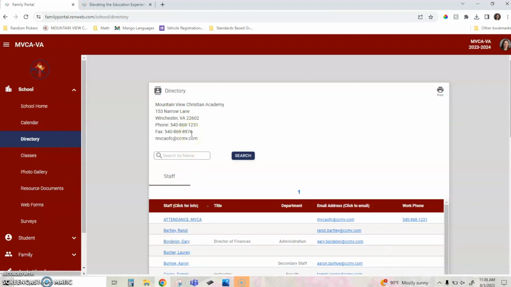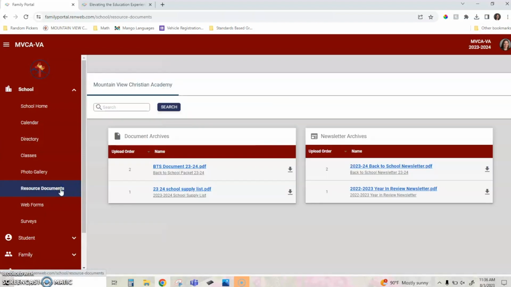We also have the school's phone number and school email as well, in case you need to get in touch with the school to let us know about absences or any changes regarding your student. Under resource documents, you'll see some important documents that have been emailed to you, but maybe you can't find the email. This is a great place to go back and find those documents.